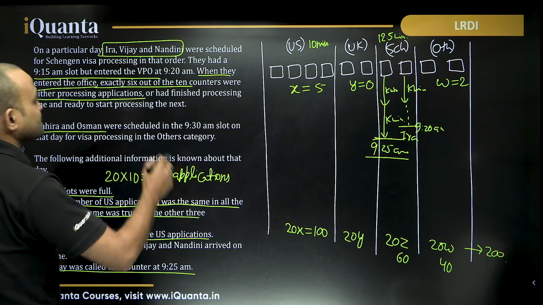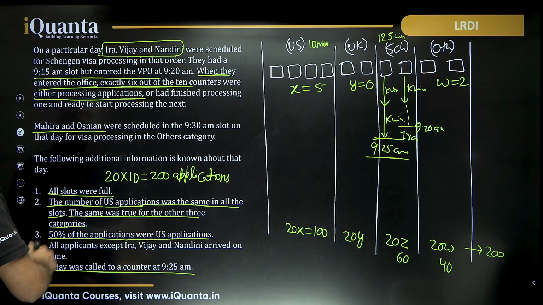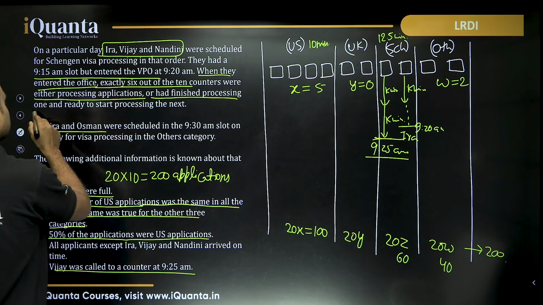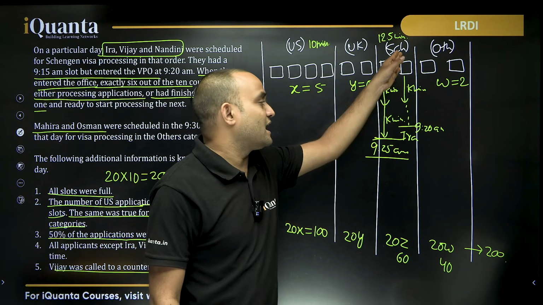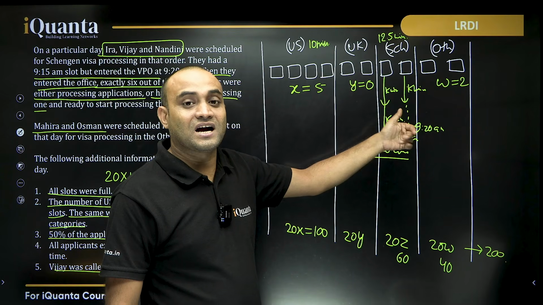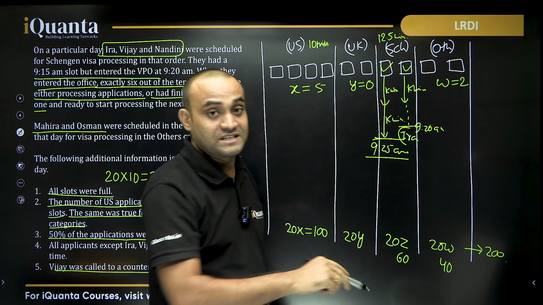And it says when they entered the office, exactly 6 out of the 10 counters were either processing applications or had finished processing one. So the second counter had finished processing one and is ready to start the next one. Means these 2 counters are busy at this time.